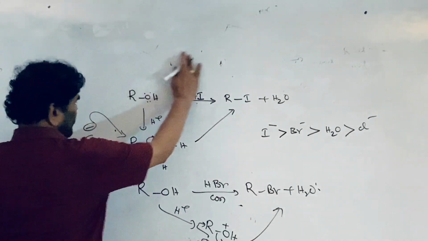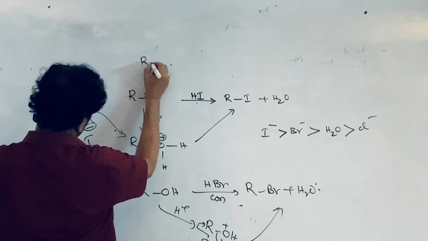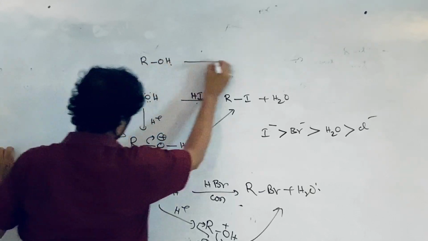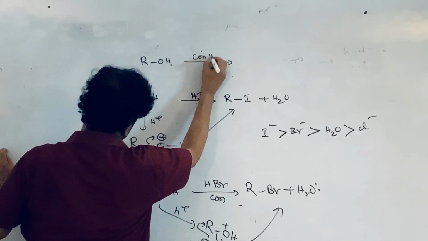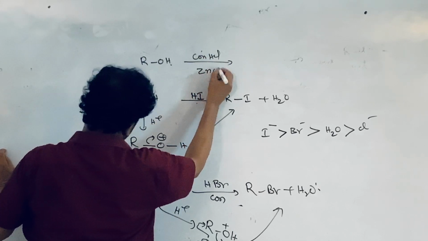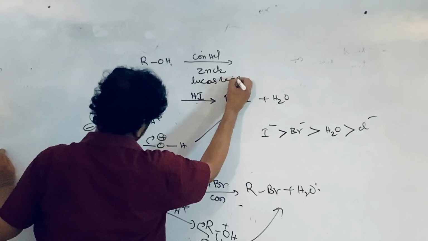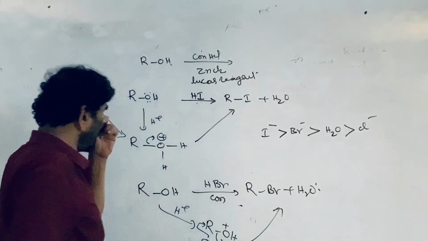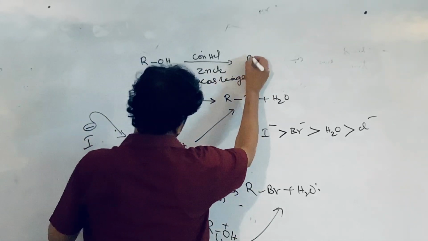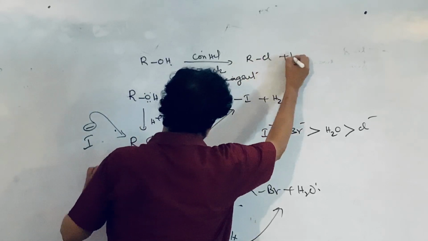Alcohol can also be treated with concentrated HCl, but zinc chloride is required; this mixture is known as the Lucas reagent. Cl- converts it to the alkyl chloride and water.